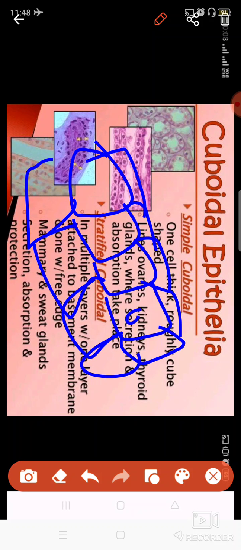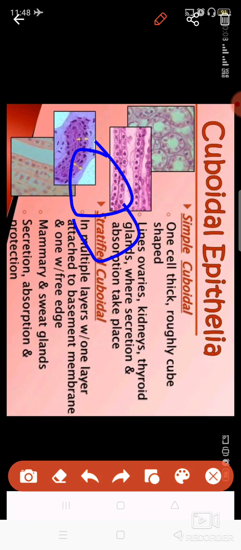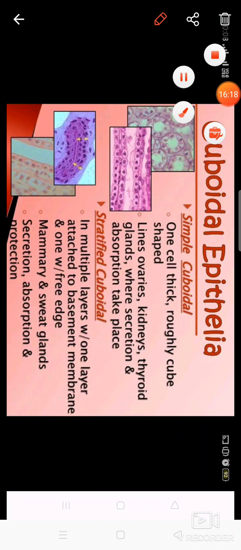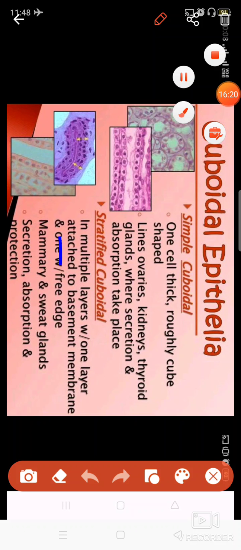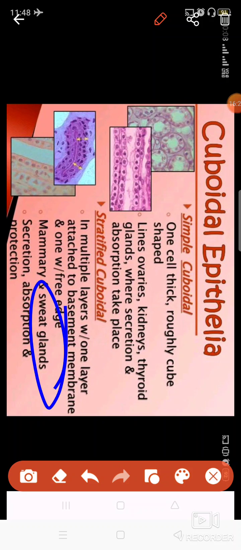They have a nucleus, and these are thicker than the simple cuboidal cells. So where are these present? These are present in the sweat and mammary glands. Mammary glands are the milk producing glands in the females of mammals. So this is present in that, and other than that, these are present in the sweat glands which are present in your skin.